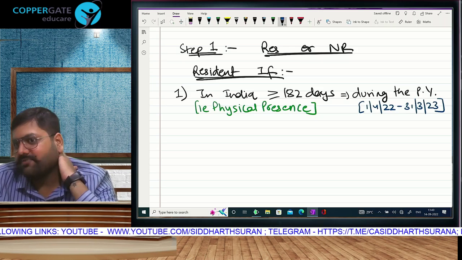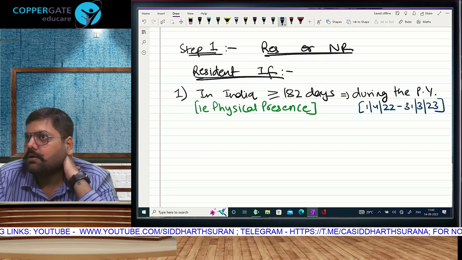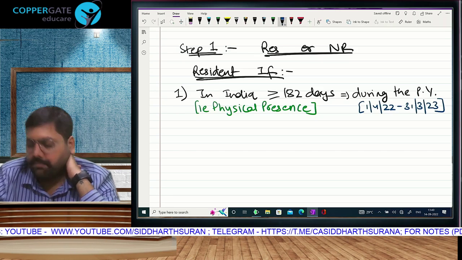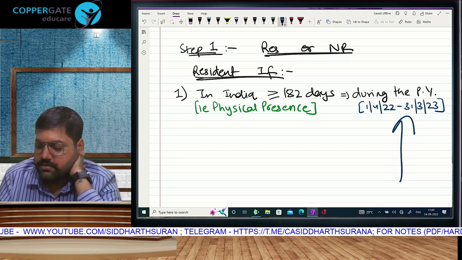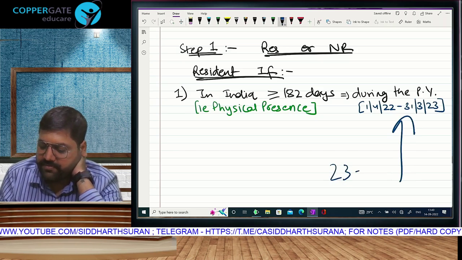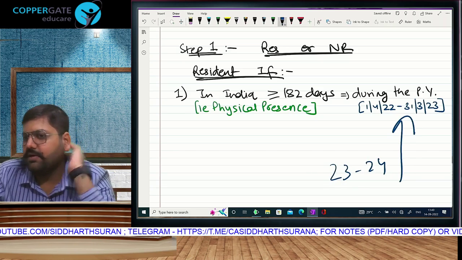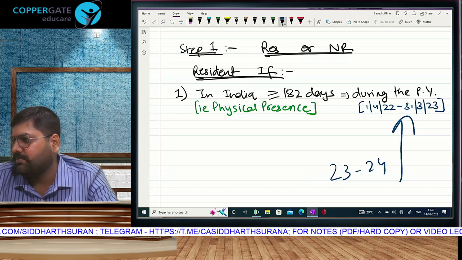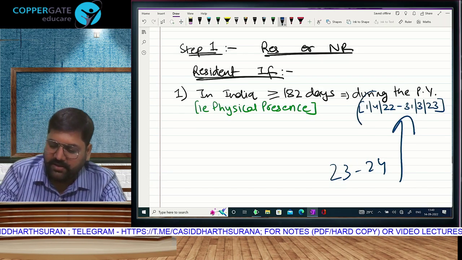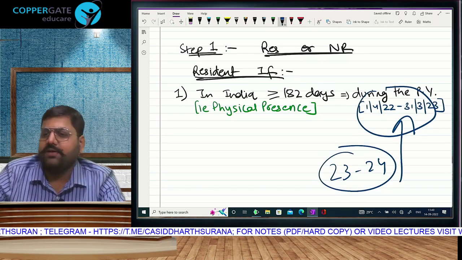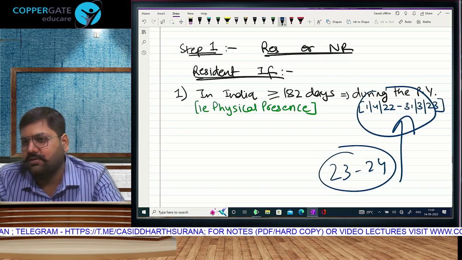First of all, do you have the brain to understand that my number of days in this year can be different from my number of days in this year? Every year there is no rule that I have to stay in India for the same number of days. Is it possible that 1 year I did not stay for a single day, or 1 year I stayed for the full year and vice versa?